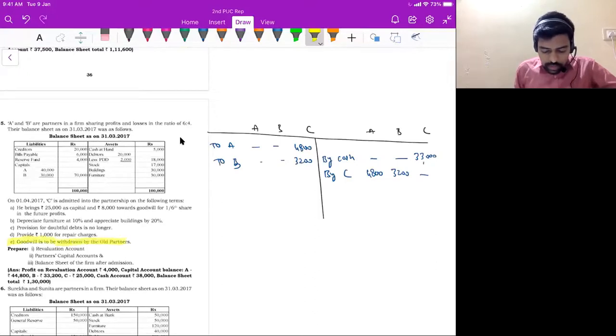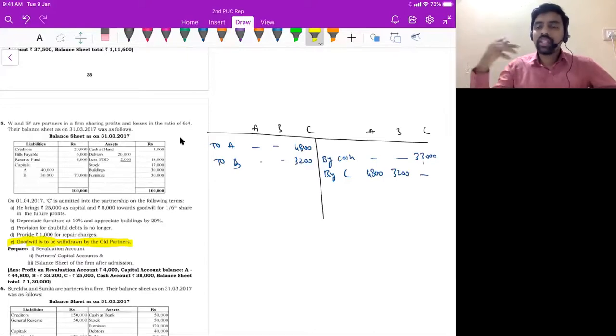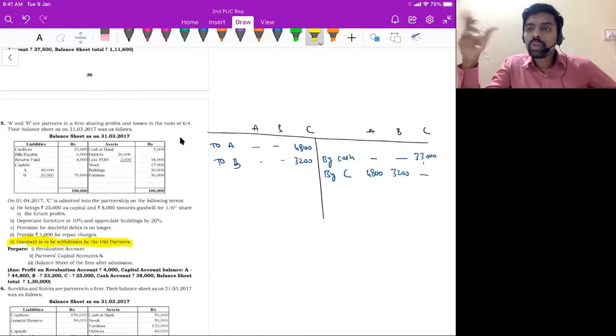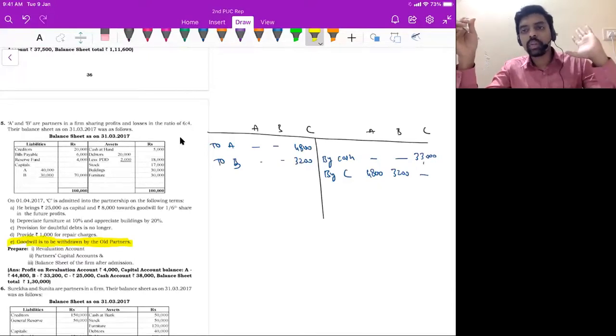Fifth adjustment says goodwill is to be withdrawn by the old partners. We have just distributed goodwill to the old partners account, but now it says goodwill is to be withdrawn by the old partners. They're withdrawing the goodwill, correct? So think logically again. If they withdraw goodwill, don't you think their capital balance will reduce, right? So here A and B capital balance will reduce, correct?